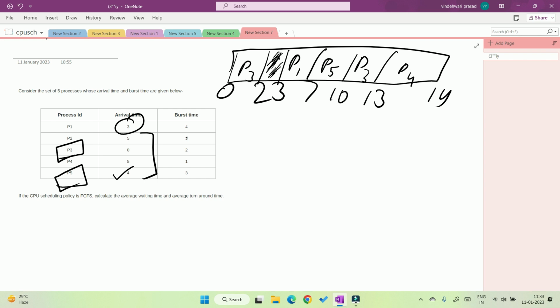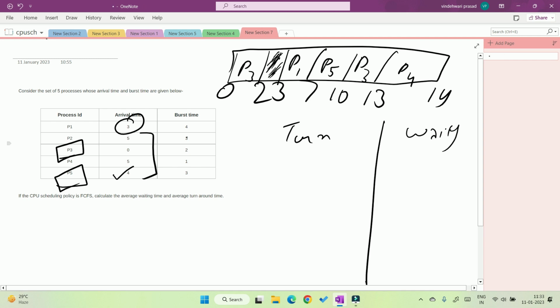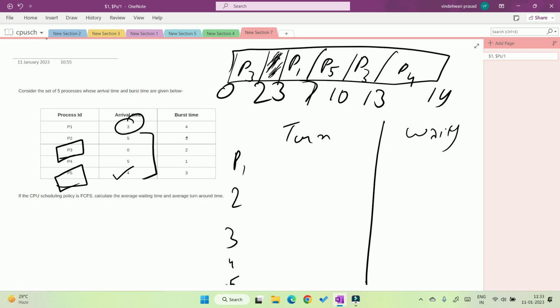Now turnaround time and waiting time. Here P1, 2, 3, 4, 5. P1 exits at 7 and entered at 3, so its time is 4 seconds.